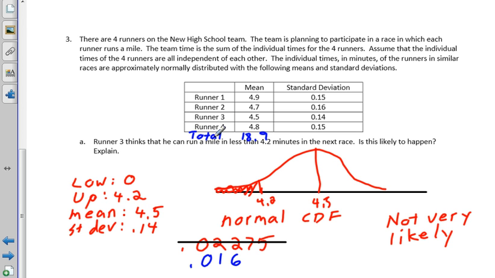All right, standard deviation not as easy. We need to do another step. We can't add standard deviations. We always add the variance. And the variance is the standard deviation squared. So what's 0.15 squared? Let me do that. 0.0225. We're just squaring each standard deviation.